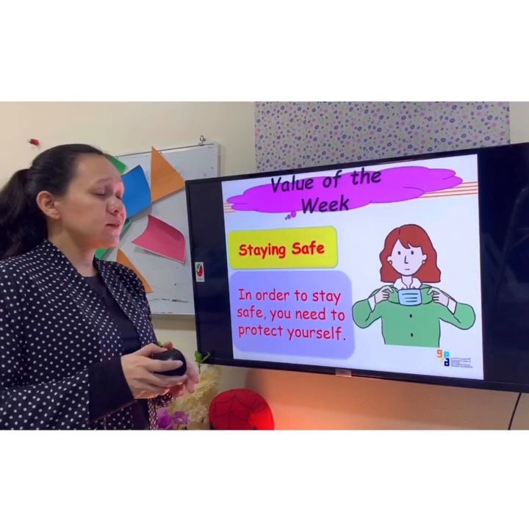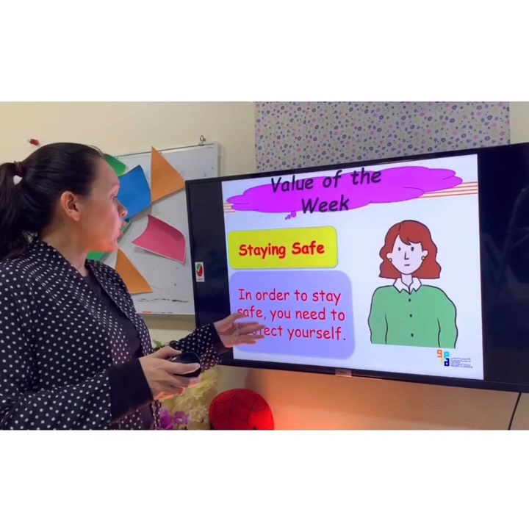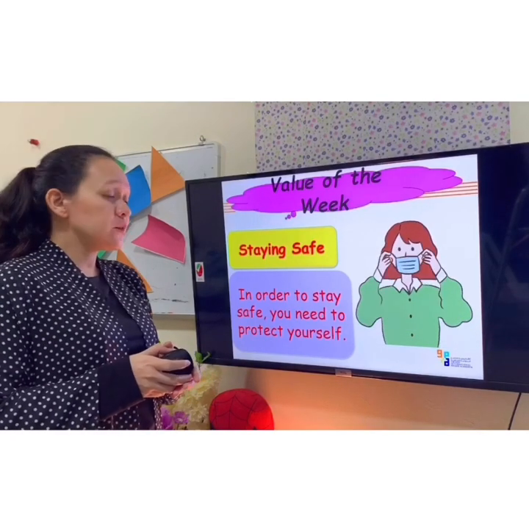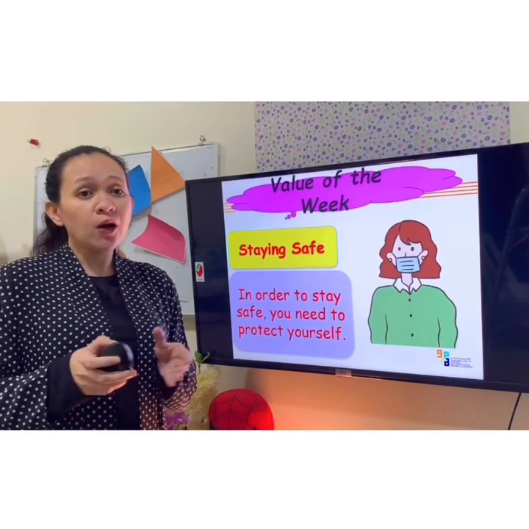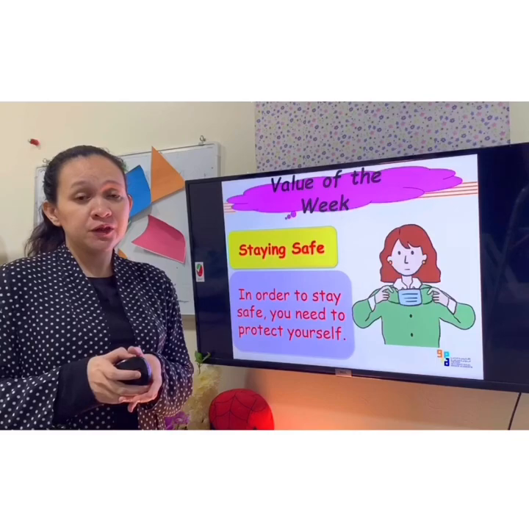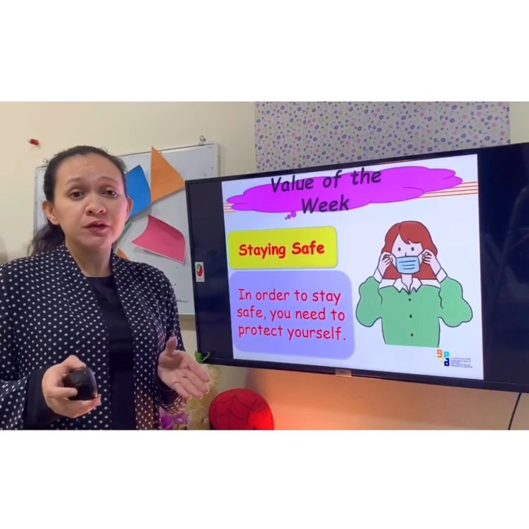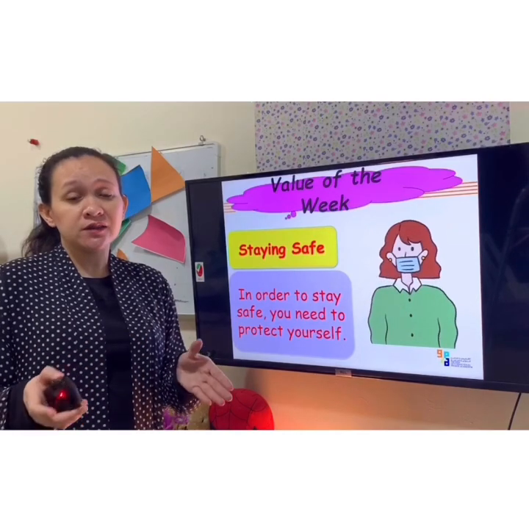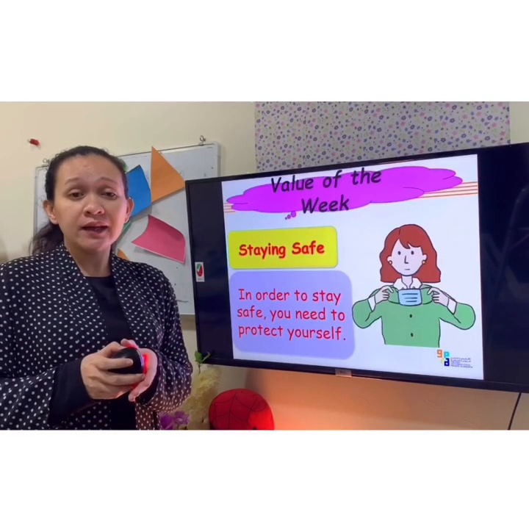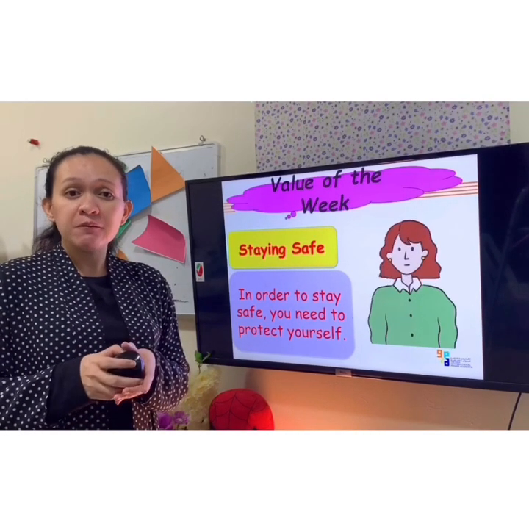Let's move here to staying safe. In order to stay safe, you need to protect yourself. Then how are you going to protect yourself? You're going to wear a mask every time you go outside. Wherever you go, again, you're going to wear a mask.